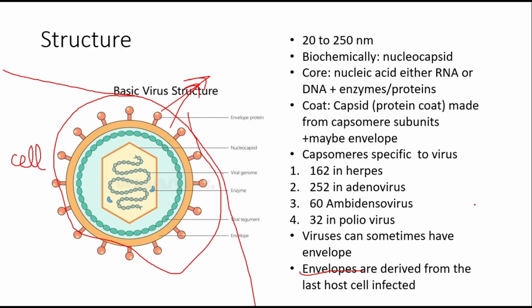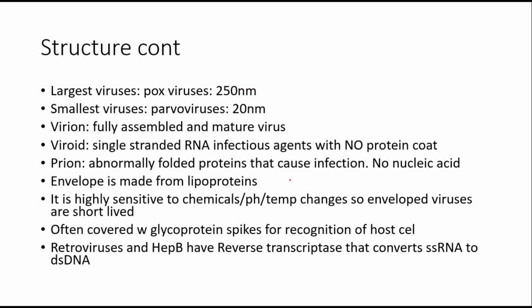And if we talk about the capsid, it is formed from subunits called capsomeres, ठीक है, and these capsomeres are specific to each virus. For example, in herpes virus, you will see 162 capsomeres, 252 in adenovirus, 16 in ambidenzovirus, and 32 in poliovirus. The largest viruses that you will see are 250 nanometers, which are the pox viruses, and the smallest viruses are 20 nanometers, which are parvovirus.